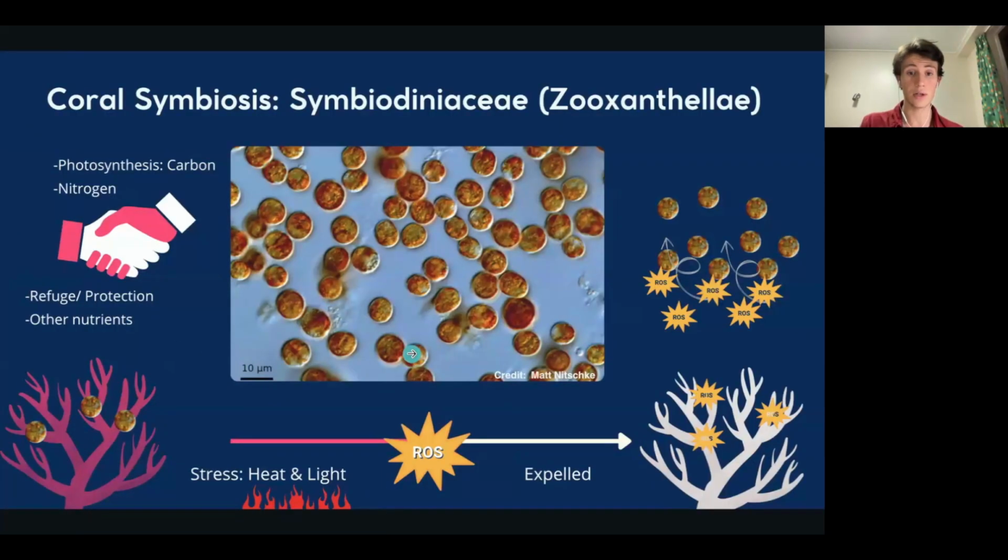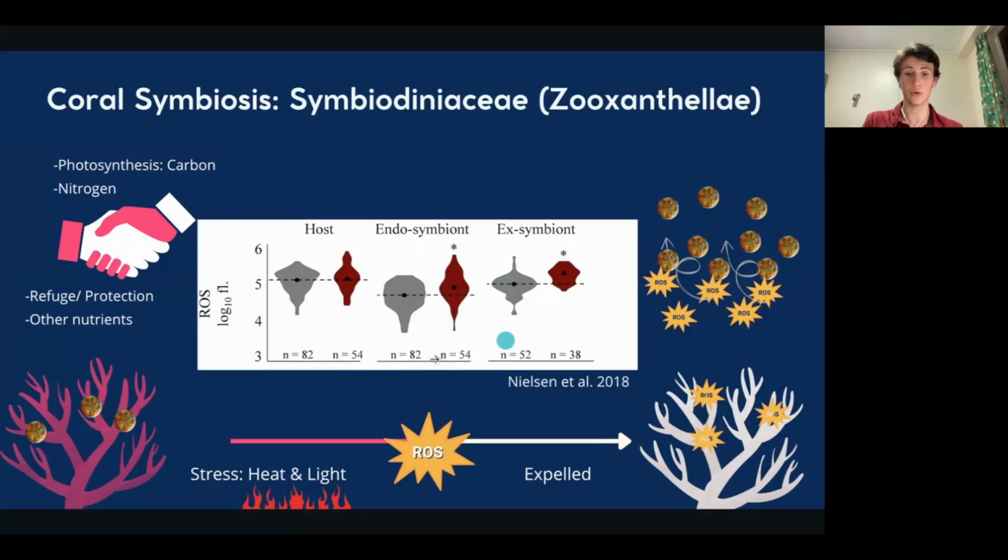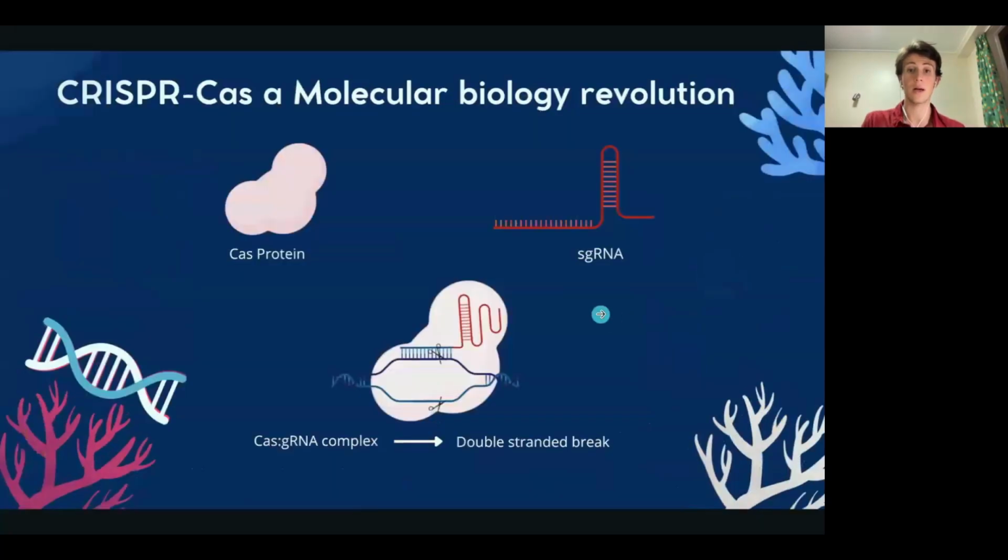An important thing to understand is that corals depend on a symbiotic relationship with a dinoflagellate microalgae, also called zooxanthellae, which through photosynthesis provides the main source of carbon and other organic nutrients for the corals. But as you can see, as the red groups in the figure, under heat stress, the algae produce damaging reactive oxygen species, which force the corals to expel the symbionts.